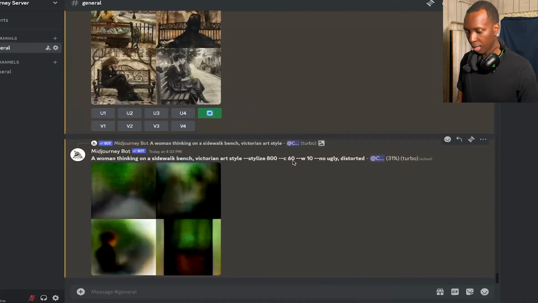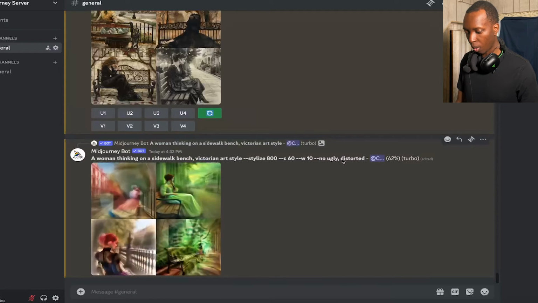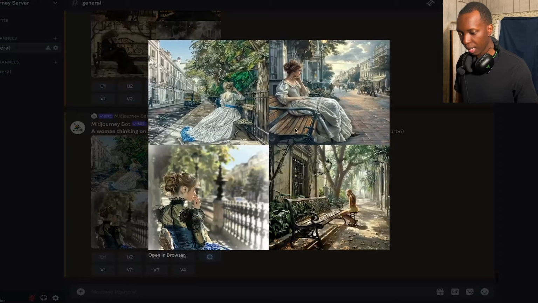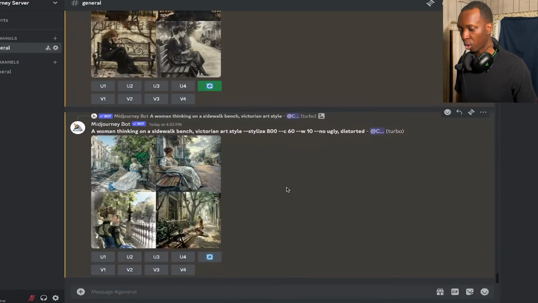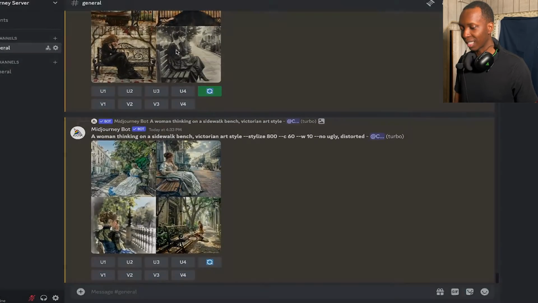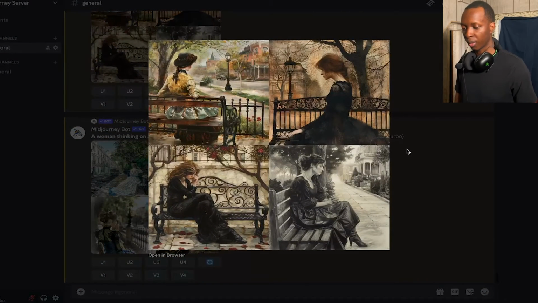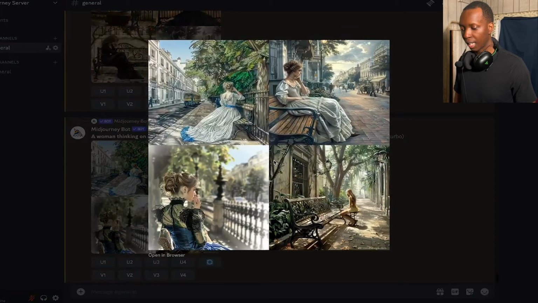Stylize 800, C16, W10, no ugly, stuff like that. So now you can see it definitely got a little bit more weird, a little bit more creative in how it viewed this image. You see with the Victorian art style, it was much more consistent. It just felt like the 1800s, stuff like that. But here, this one actually looks like a modern photograph.